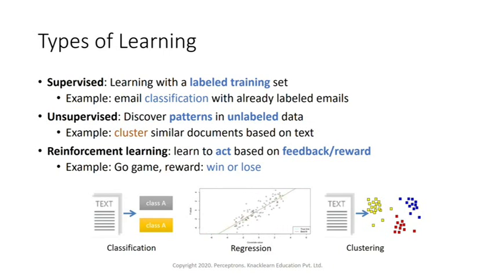Okay, so it's nothing but a feedback based system. Reinforcement learning is learning to act based on feedback. So here, the system or computer tries to learn with respect to whatever feedback it gets. Okay, so this is reinforcement learning. There are a lot of applications in reinforcement learning.